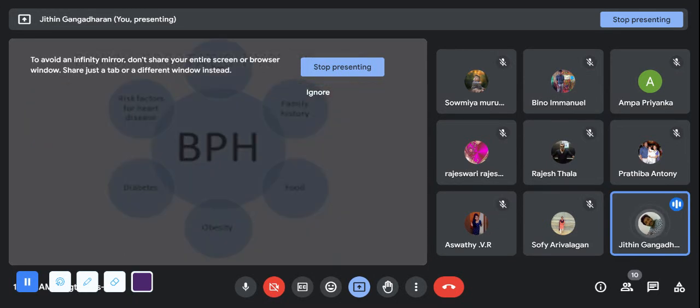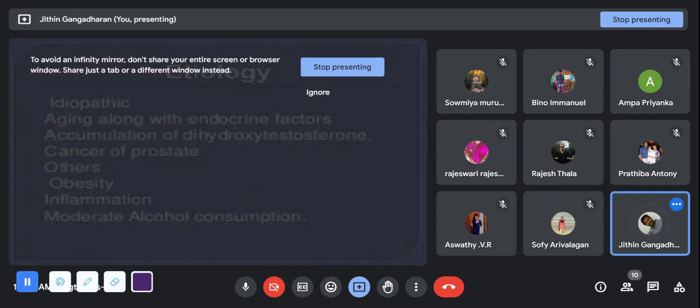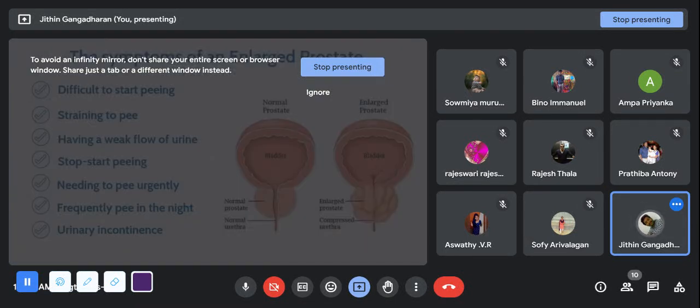What are the risk factors? Age, family history, diabetes, food. Age is the main condition. Okay, we don't know what the reason is. Any endocrinological factor might be there. Okay, obesity, inflammation, or alcohol consumption may lead to BPH.